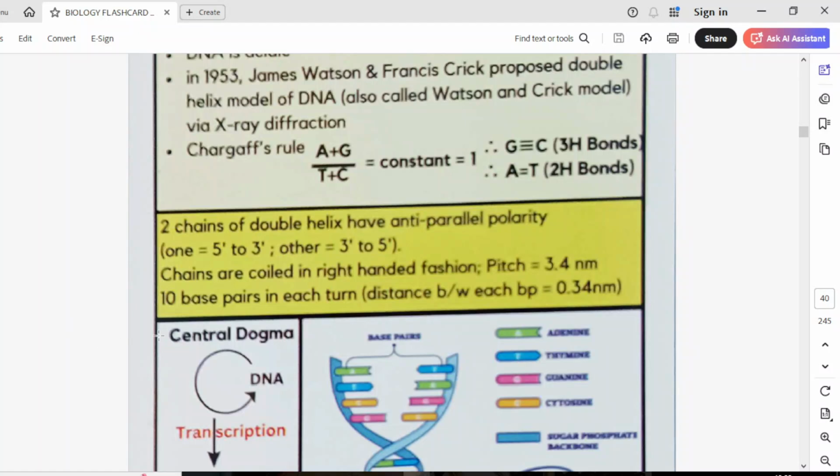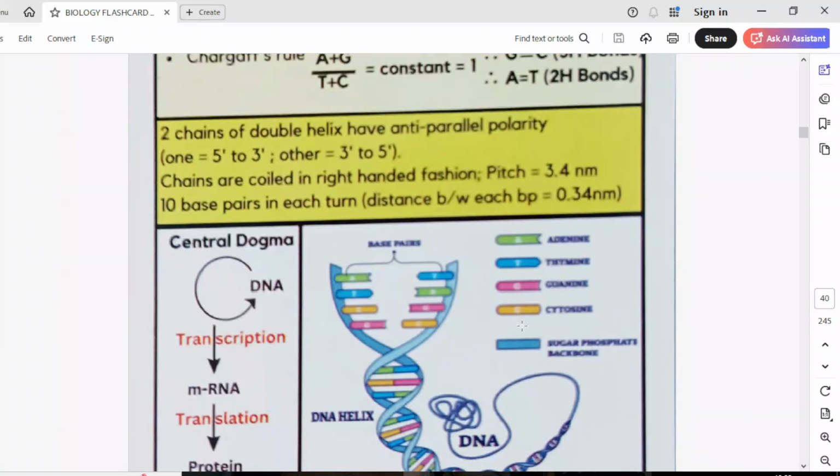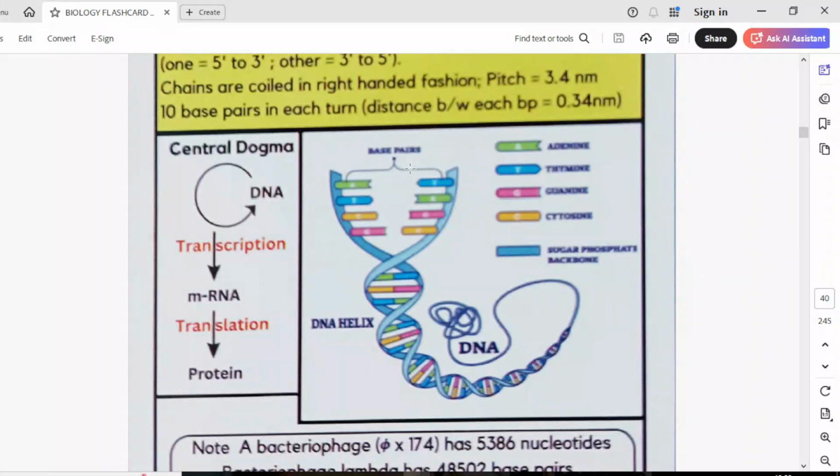In one turn there are 10 base pairs, so the distance between each of them will be 0.34 nanometer. So this is what we have discussed. The rest we'll discuss later on.